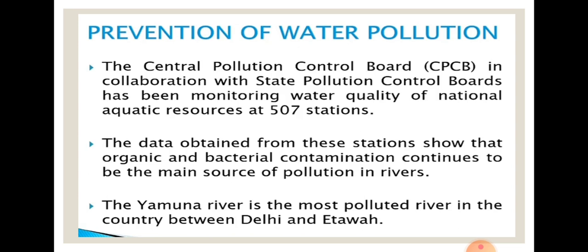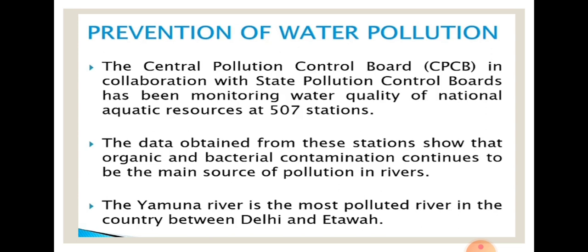To control this pollution or to solve this problem, the Central Pollution Control Board, that is CPCB, made collaboration with the State Pollution Control Boards. They are always monitoring the water quality of the nation.